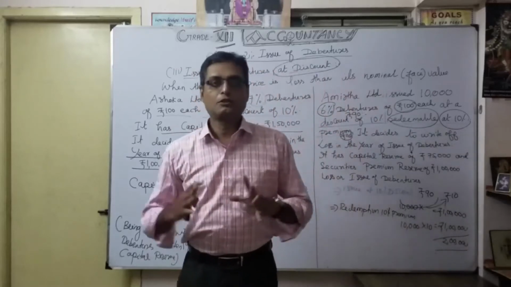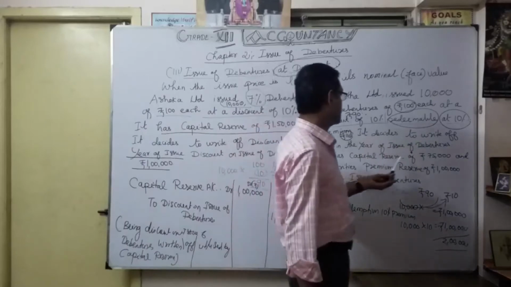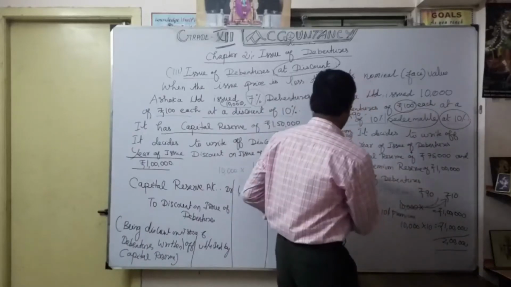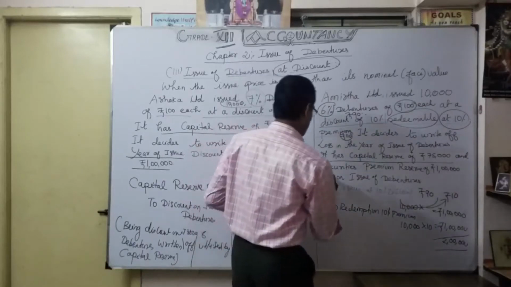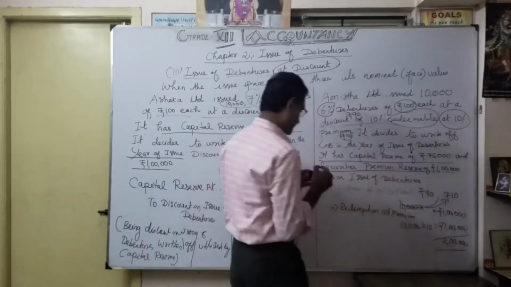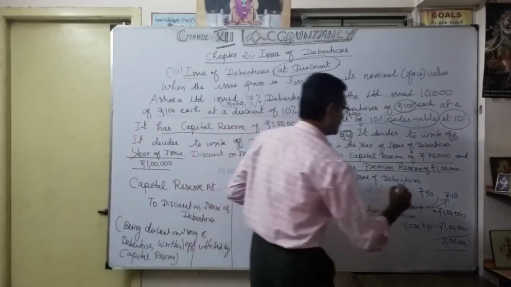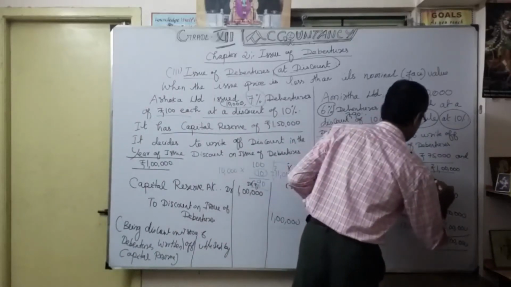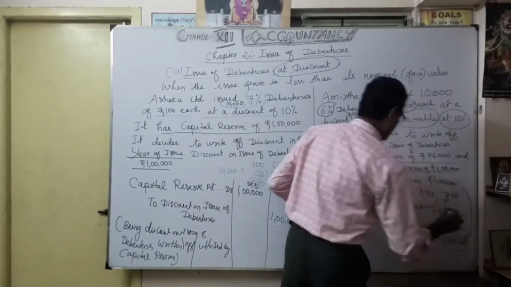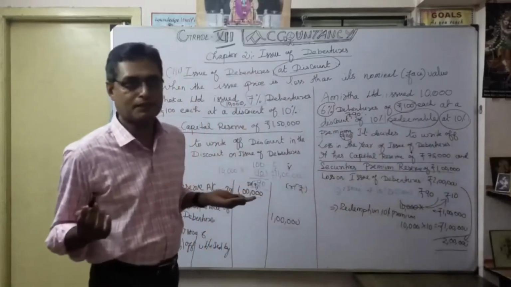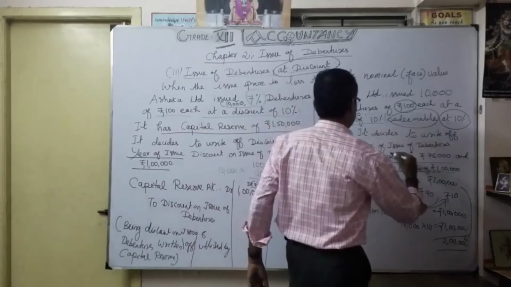Now understood. So the 2 lakhs, now you are going to compensate with the help of what? Capital reserve available is 75,000 here. Okay, and securities premium reserve 1 lakh. So the loss on issue of debenture now becomes how much? 2 lakhs. Correct. Now you understood how we arrived at 2 lakhs. So how will the journal entry be? Simple. So I will write it here. First we are going to utilize capital reserve.